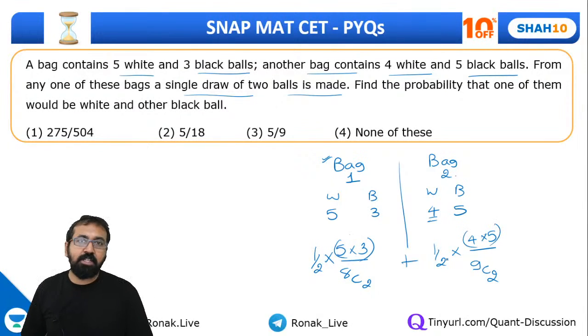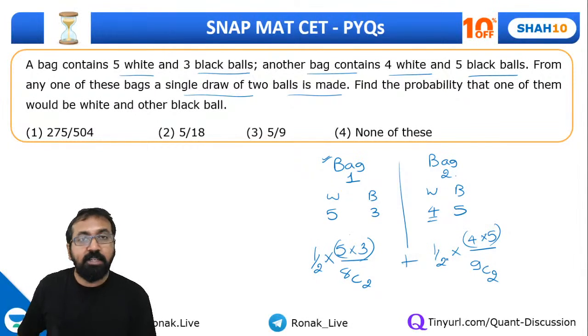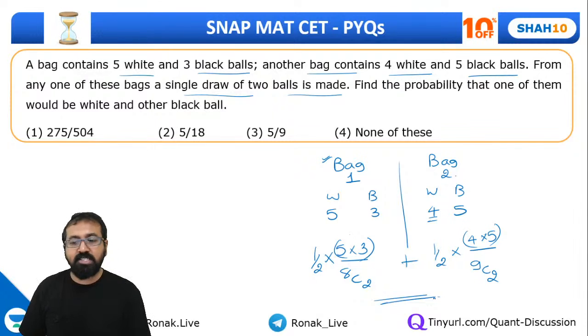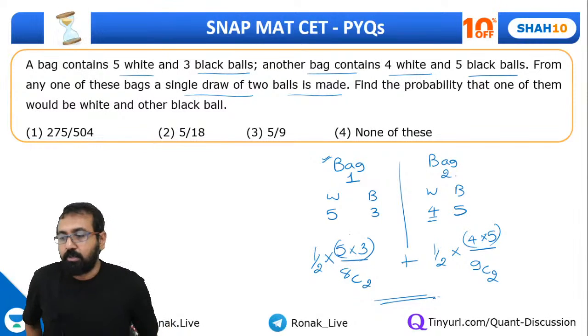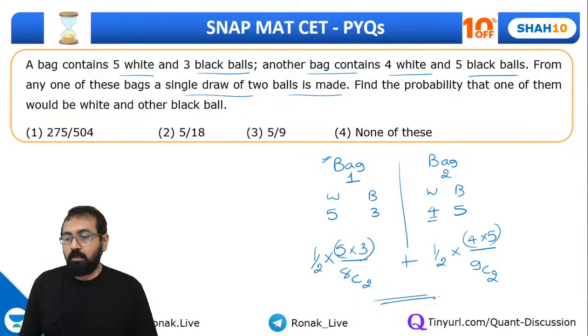In case you haven't attended the probability session, guys, please watch my permutation combination probability series. I have already conducted those sessions. If you have missed that, please watch it carefully and you will understand all the concepts, starting from basics of permutation combination till the advanced level probability. Everything will be covered. So guys, solve this thing and tell me what is the answer option over here. Tell me the answer option.